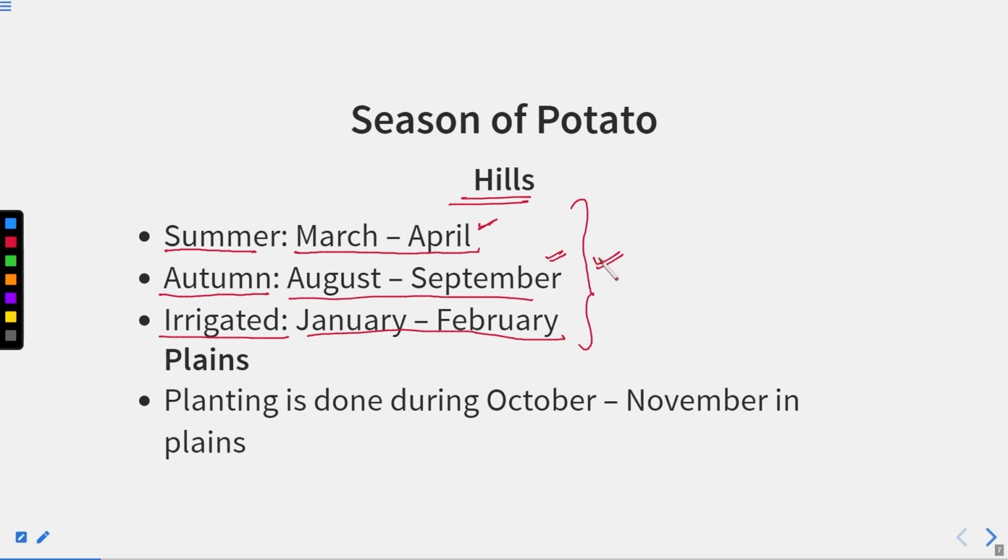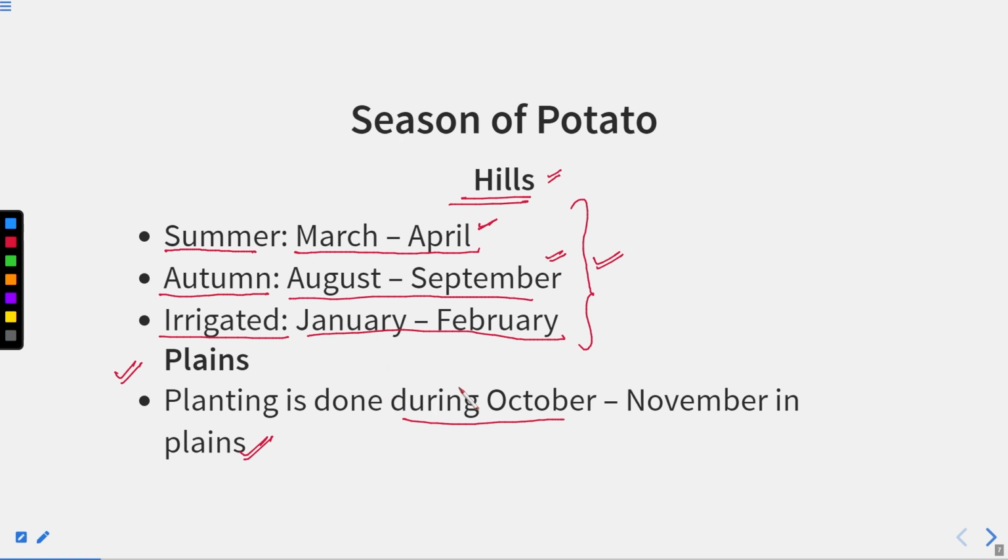But if we talk about the plains, the planting is done during October and November. So this is the starting of the winter season, right? And you all know that in the hilly region the weather is quite cooler, so we can have this particular potato crop three times in a year.